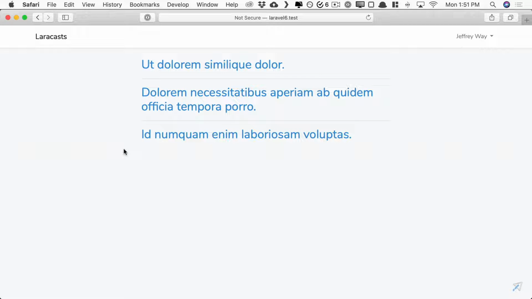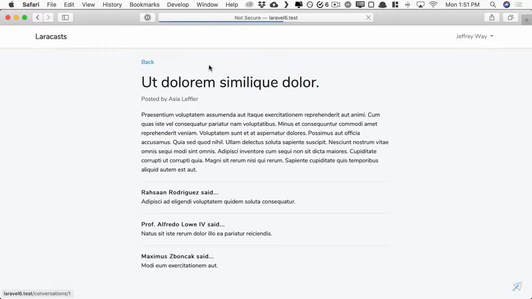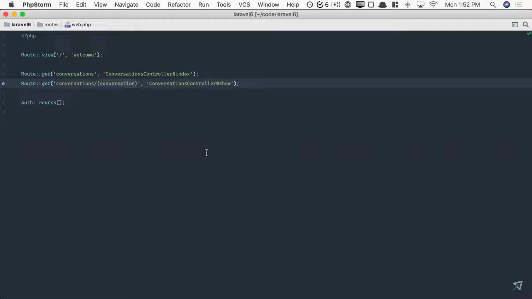Authorization in Laravel is essential. Let me show you. To demonstrate, I've set up a miniature form. So we have a list of conversations. For each one, we can review the body as well as any replies. Now, before we dig in, let me give you a quick overview.